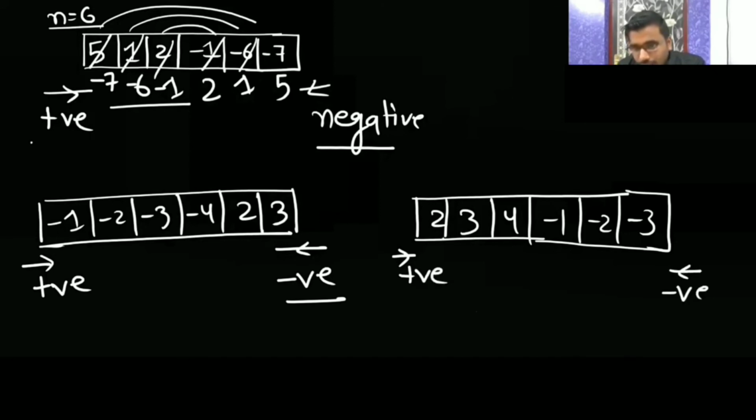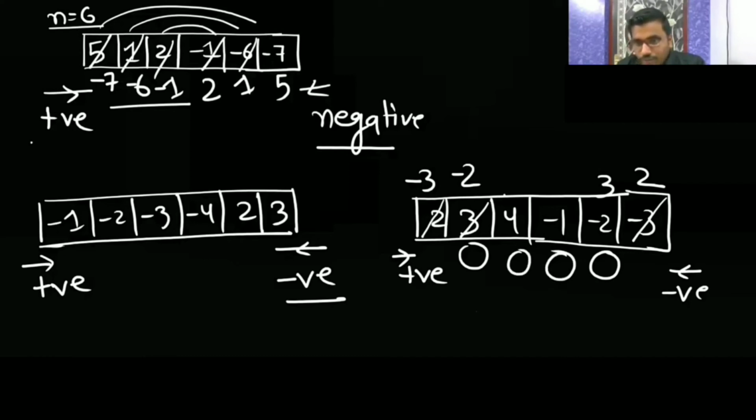When you get a negative here and a positive there, you will do the swap. So here you got the positive 2 and here the negative, so you did one exchange. Then again you got a positive here and a negative here, so you swap minus 2, 3. Here again you got a negative and a positive, so you do an exchange. Now you are moving forward. Here you are getting positive only and there is no more element. That means it is in the correct position, because all the negative numbers are now before the positive ones.